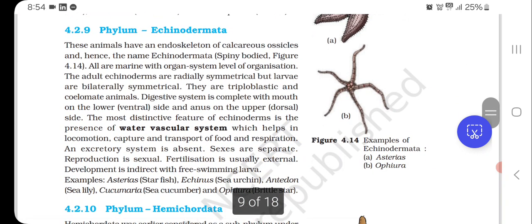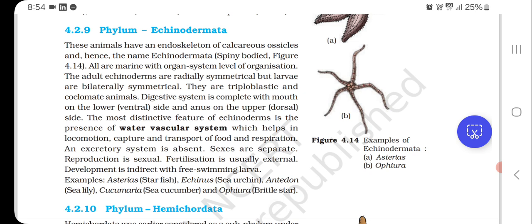Then phylum Echinodermata. These animals have an endoskeleton of calcareous ossicles, and hence the name Echinodermata, spiny bodied. All are marine with organ system level of organization. The adult echinoderms are radially symmetrical, but larvae are bilaterally symmetrical. They are triploblastic and coelomate animals. Digestive system is complete with mouth on the lower ventral side and anus on the upper dorsal side.